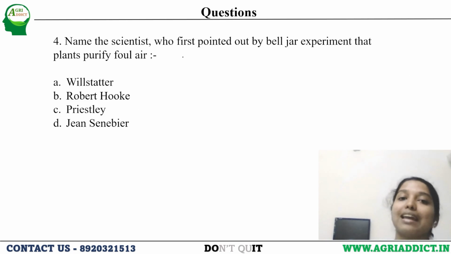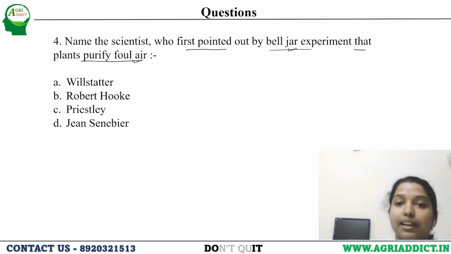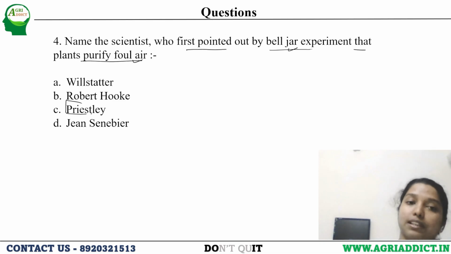Next is the name of the scientist who first pointed out by the bell jar experiment that plants purify foul air. We studied this bell jar experiment recently. Who was the scientist? This was Joseph Priestley.